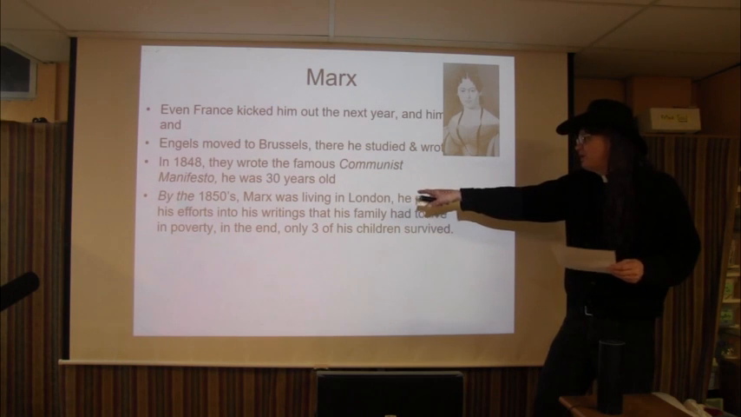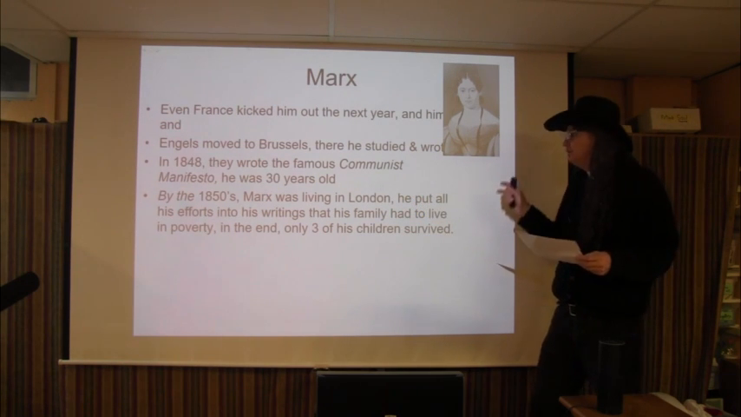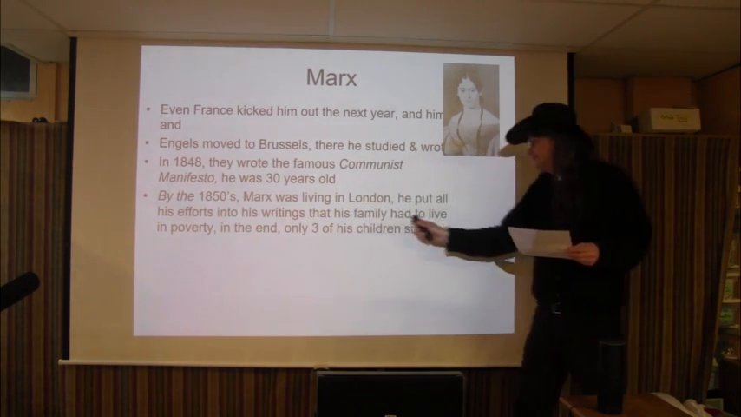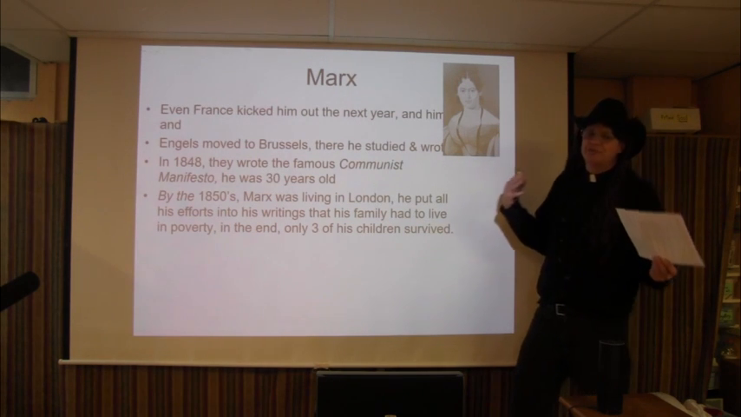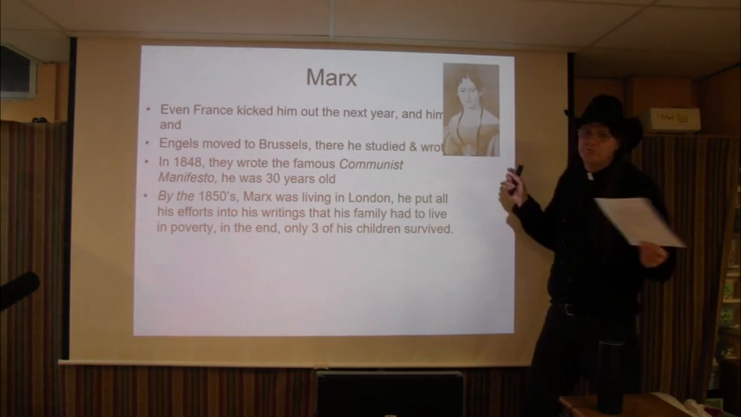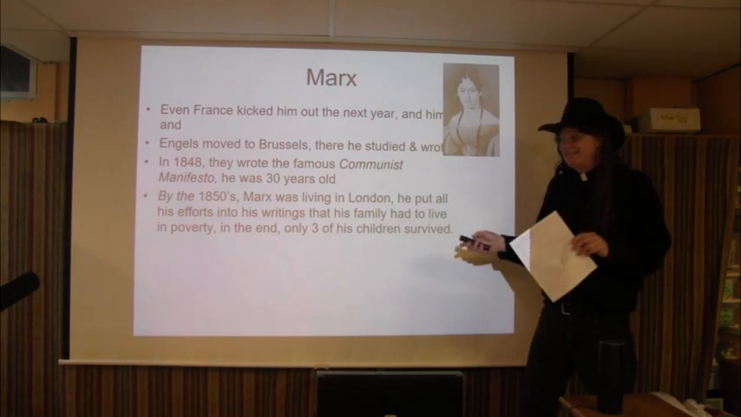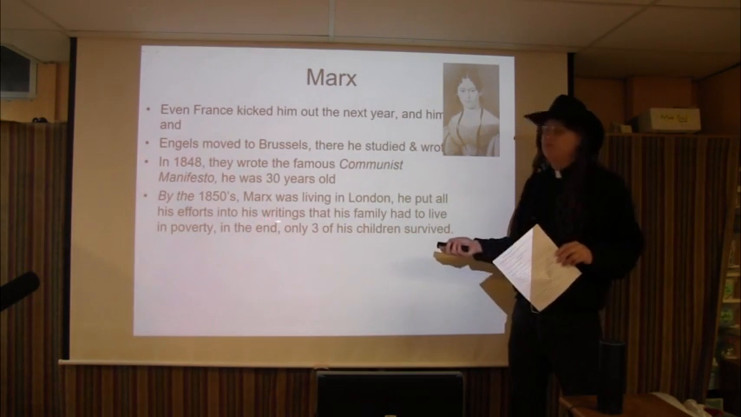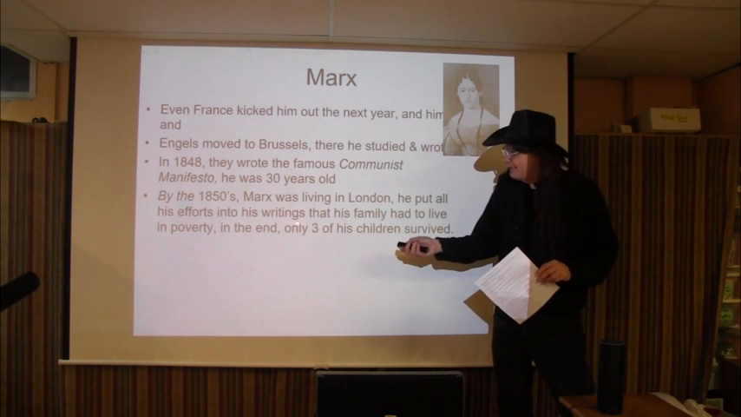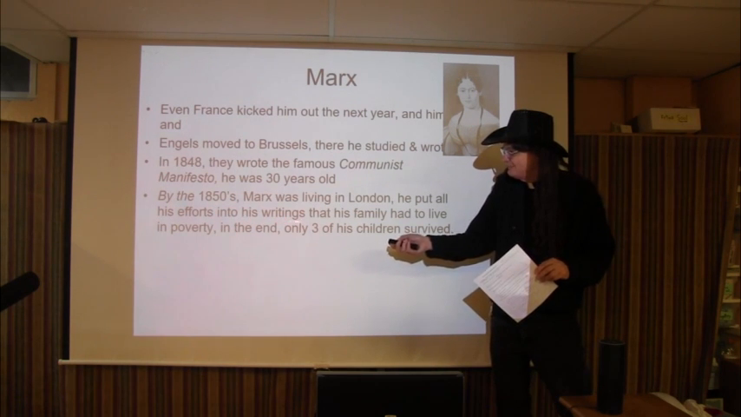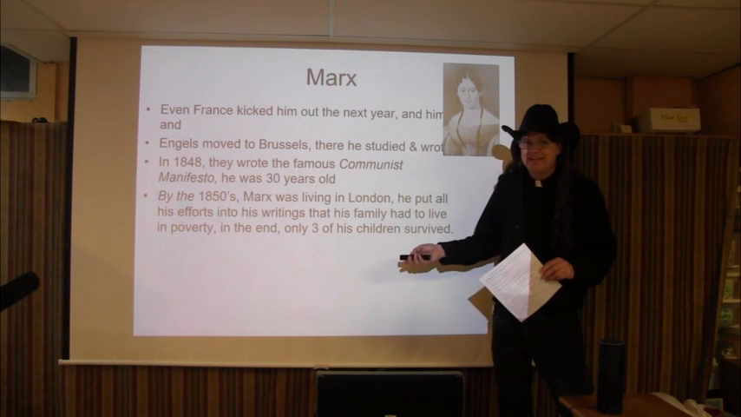By the 1850s, Marx was living in London. He put all his efforts into his writings, and his family had to live in poverty. And so what was more important to him? Family or writings? Well, it was the writings that were more important to him. Right there, where they see that little red mark there.